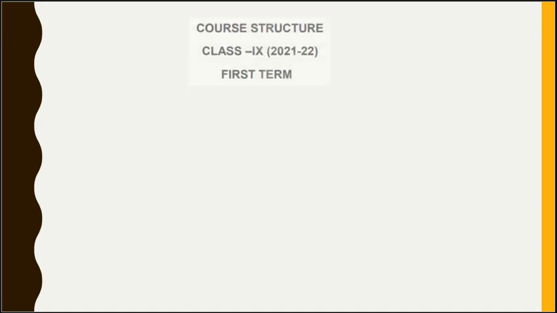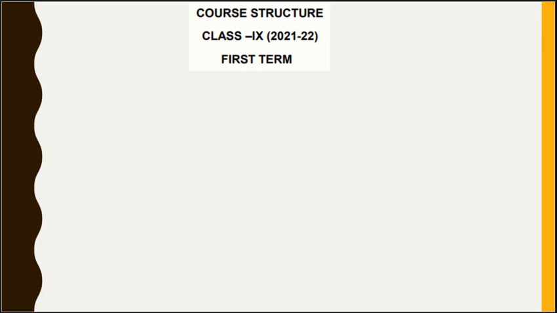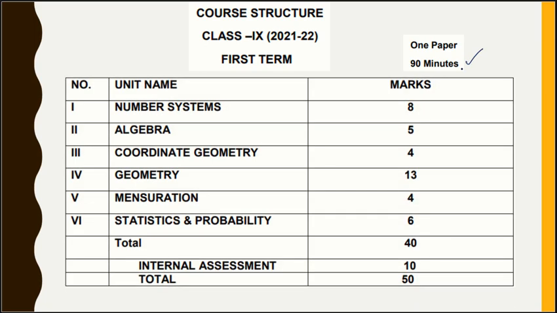Now, the course structure for class 9th in this academic year 2021-22 for the first term: you will be given one written exam for 40 marks, which is to be written in 90 minutes. Here the time limit to write that exam is 90 minutes, and here is the syllabus for the first term.